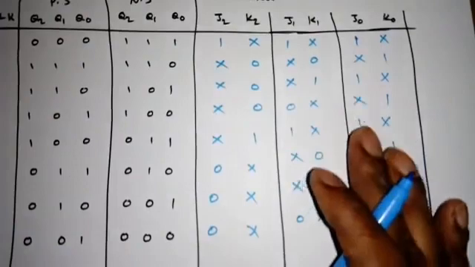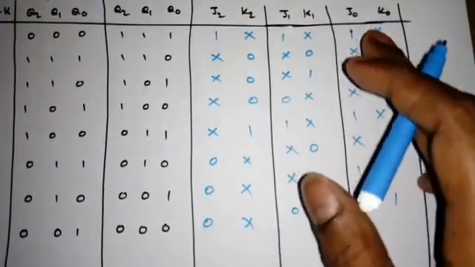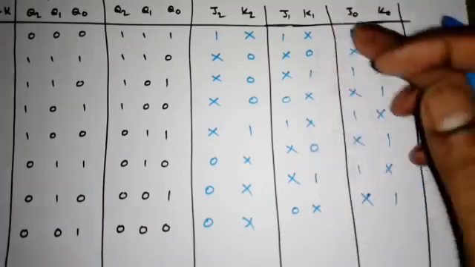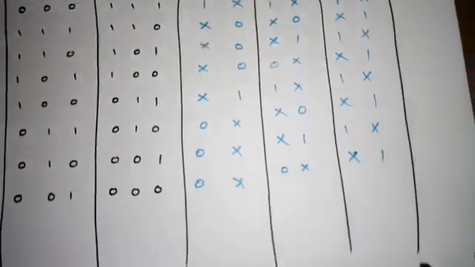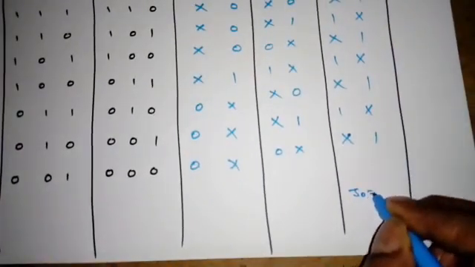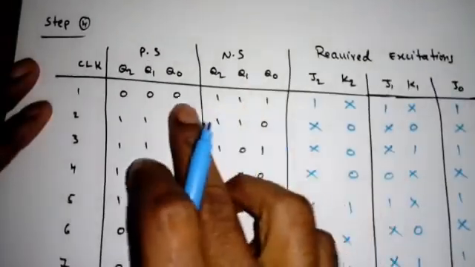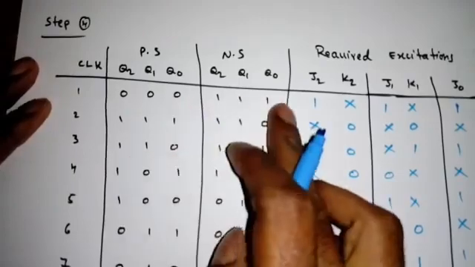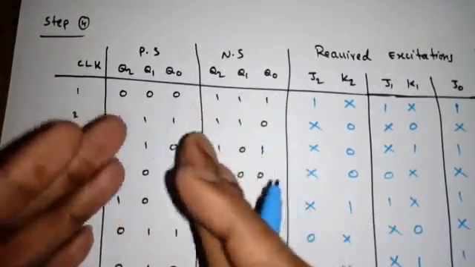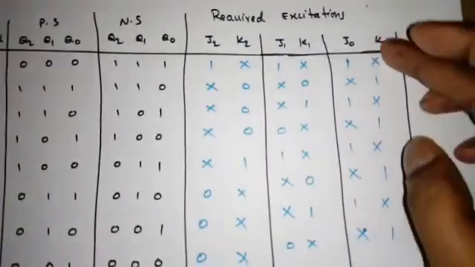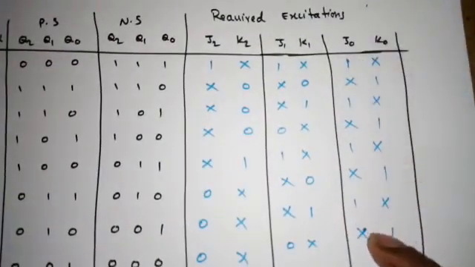6 K-maps, but we can eliminate 2 directly. See, if you see the J0, always it is either 1 or don't care. So I can combine all, I can make an octet. Simply I can write J0 is equal to K0 is equal to 1, because if you see Q0 is always toggling, right? The output always toggles when we apply J and K as 1 only. So I can eliminate these two K-maps.